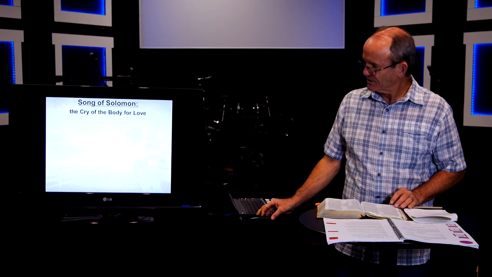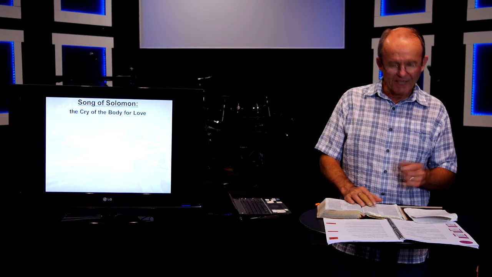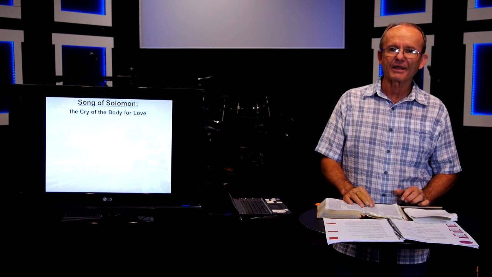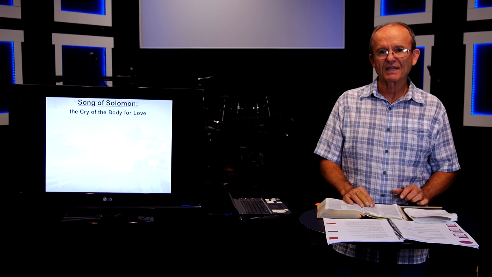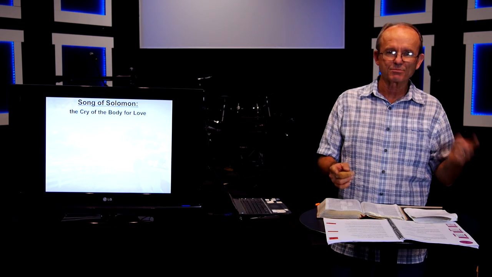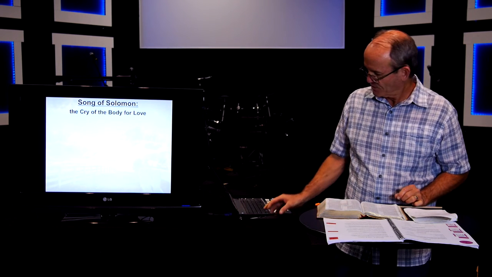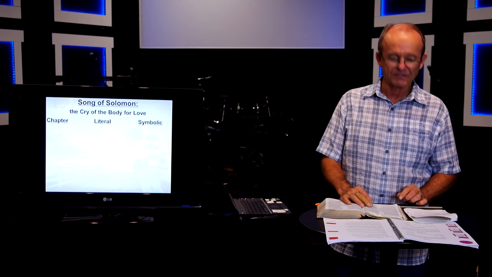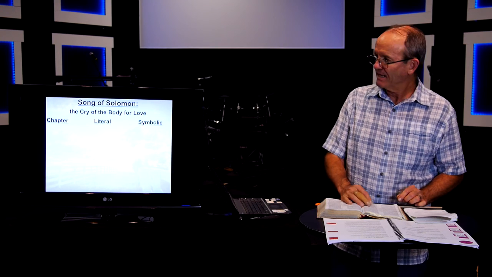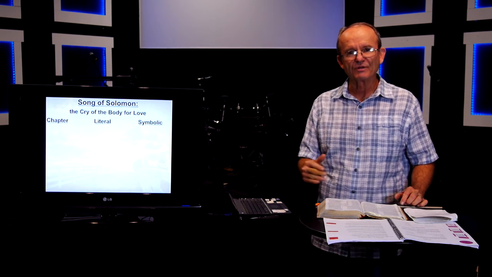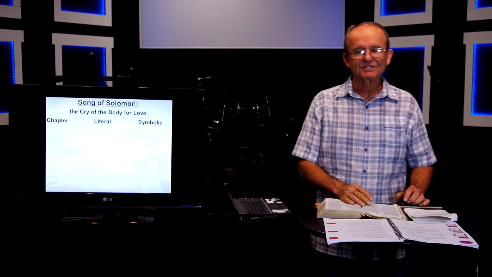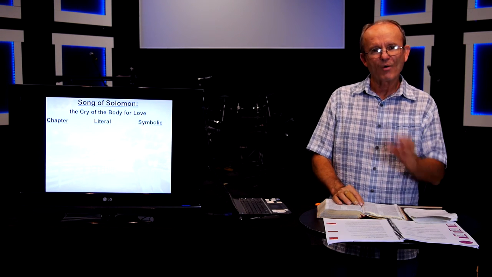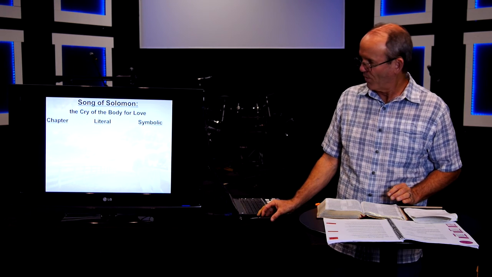Some refer to it as just being literal, the relationship between Solomon and his bride. And then some look at it in a symbolic way, symbolically representing Christ and His relationship with His bride, the church. And so I'll mainly just dwell on these last two interpretations, the literal and the symbolic view. And again, as I go through these chapters, you'll notice that they are again symmetrical in the style, just like Job was, pointing to a central theme or a central point.